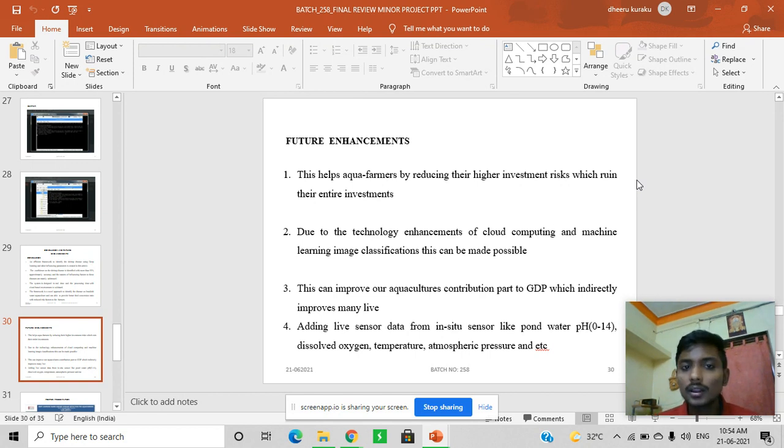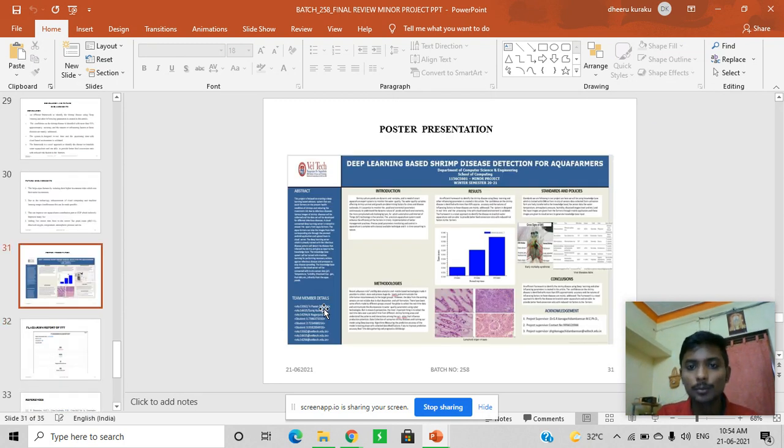In future, if we implement it in real time, then it will be helpful for farmers to reduce their high investment risks, which ruin their entire investments, due to the technology enhancements of cloud computing and machine learning image classification. This can be made possible, and also we'll be adding live sensor data. The sensors will be used to collect live physical parameters of the pond, like pH value of the water, atmospheric pressure, water temperature, dissolved oxygen, etc. This is our poster presentation.